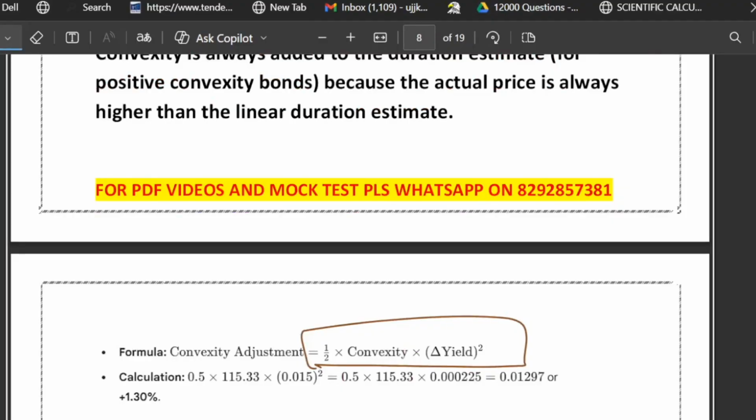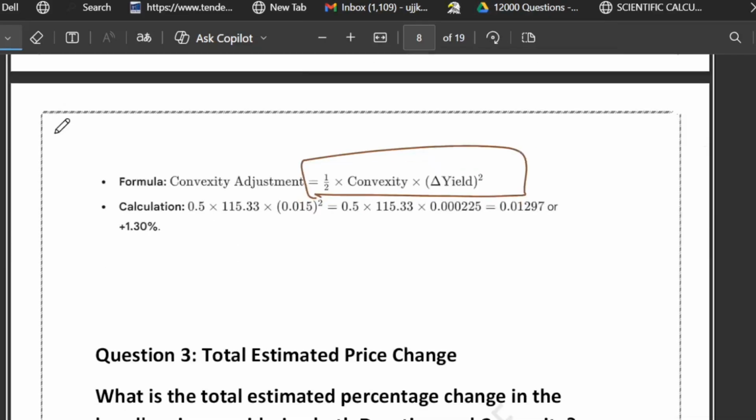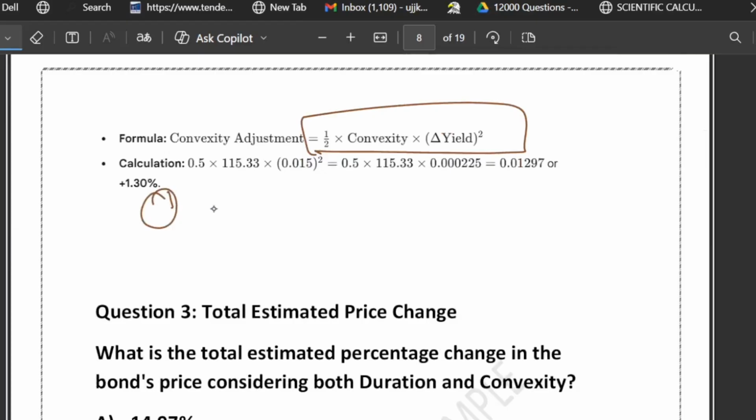Let me quickly summarize the key learning from this question. Convexity improves the accuracy of price change estimate for a larger interest rate move. One of the biggest advantages of convexity is improving the accuracy.